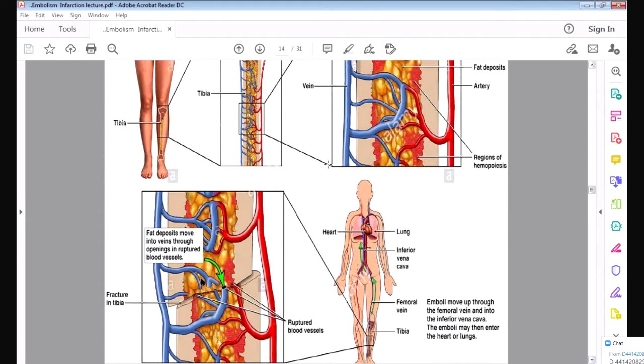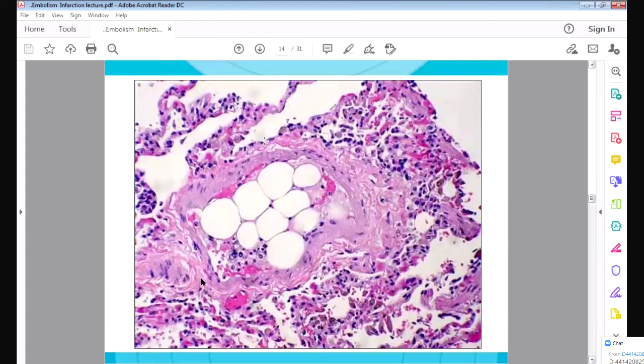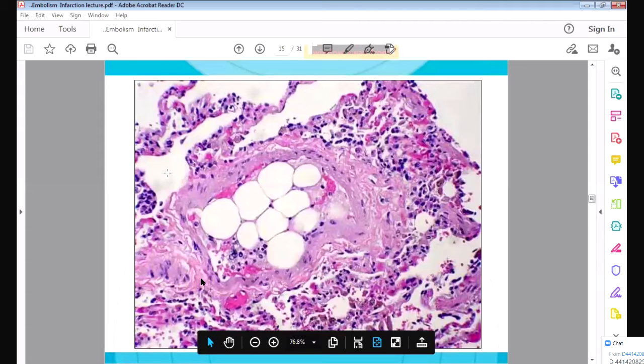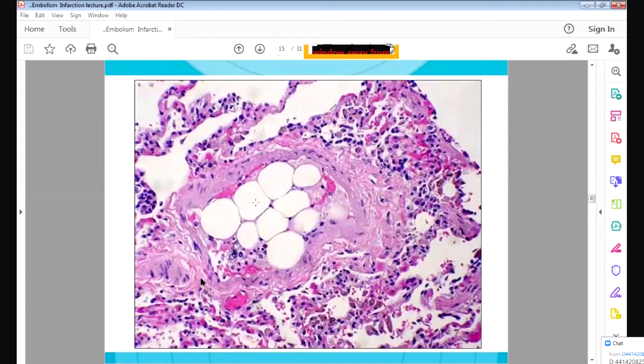So you can see this is the microscopy of the lung. These are the alveoli. Normally in the lung you will not see fat particles, but here you are seeing fat particles within the alveoli. So you should see that this is a fat embolism. The fat has come from the vein and it has come into the lungs. This is the fat which is present in the lung, and this is the fat emboli.